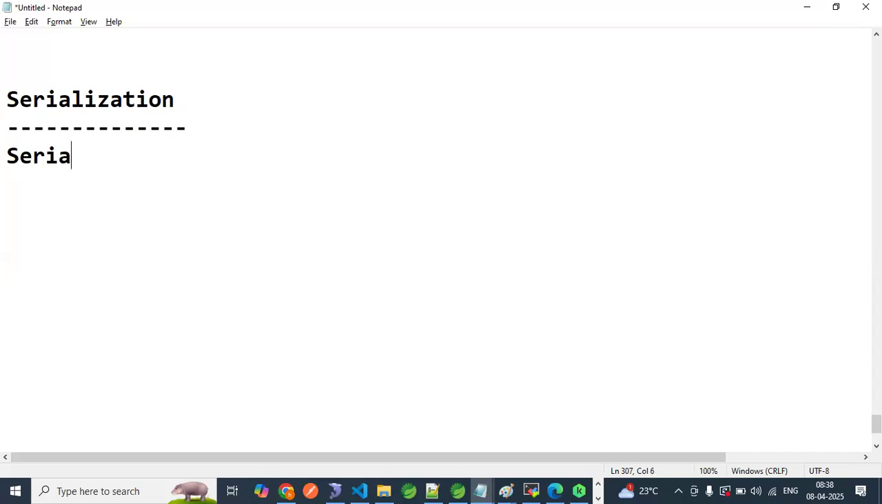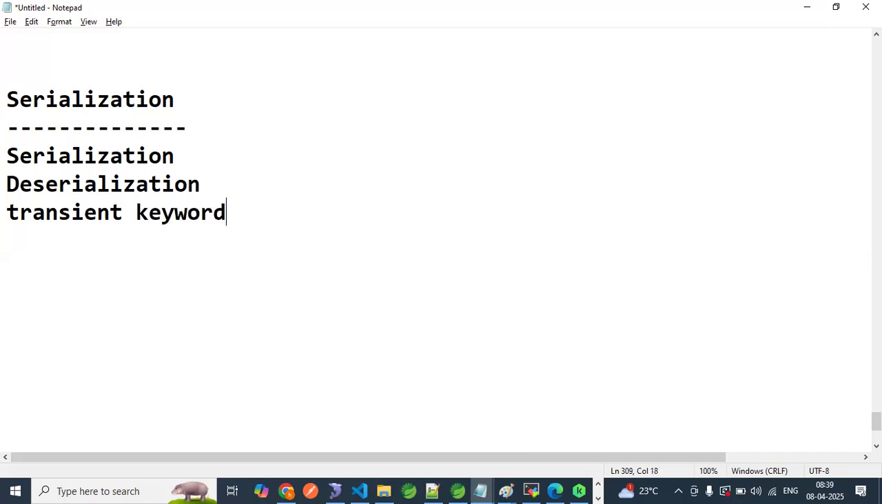What is the topic? Serialization. Then reverse of serialization means deserialization. Very important for interview perspective. Then we will see transient keyword. Popular interview question. What is transient keyword? So we will see here in this chapter.